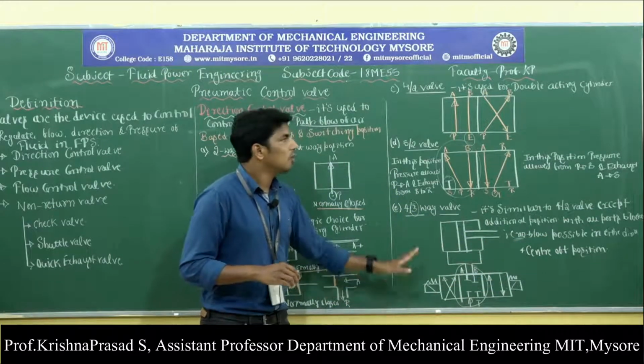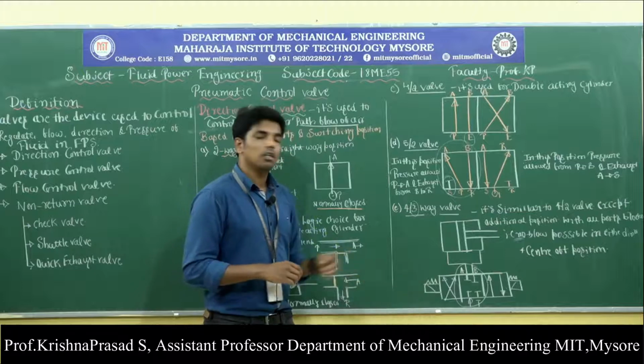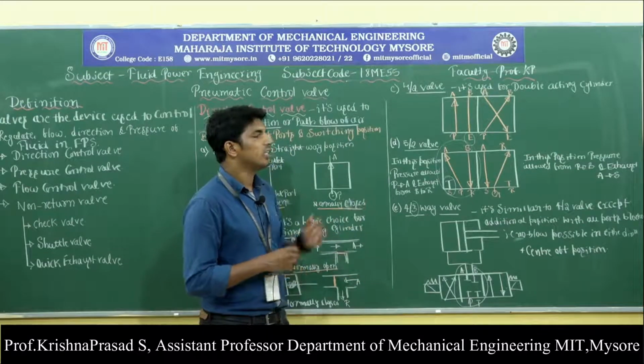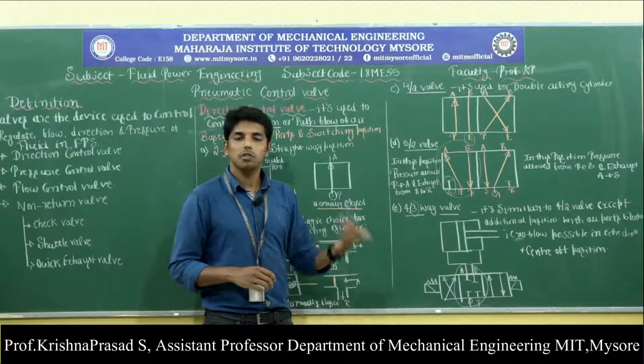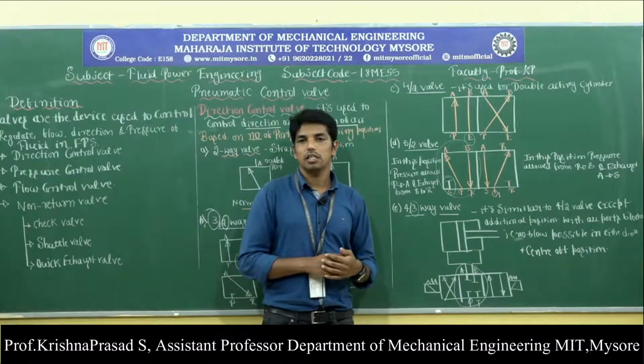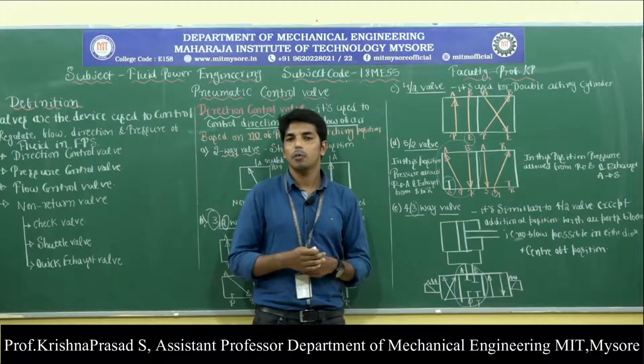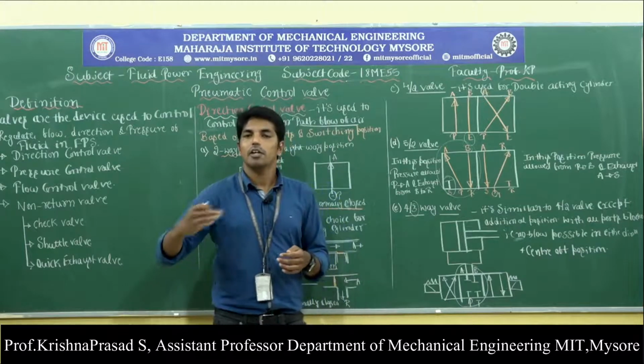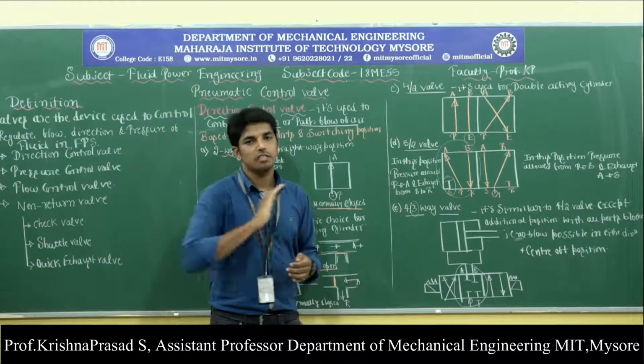What is the application of the 4/3 way valve? The main application is that a hold facility is possible in either direction of the cylinder. That means a hold can be provided in the retraction as well as in the extension stroke.